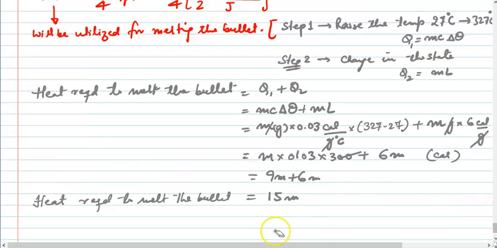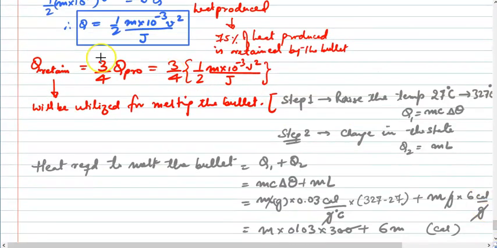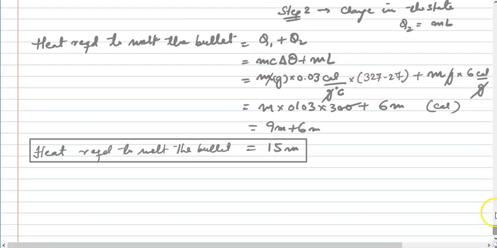Now, this heat required to melt the bullet is going to be equal to the heat that is already retained by the bullet while doing that mechanical work. So how much was the heat retained by the bullet? Just look up. You will find the heat retained by the bullet was 3/4 half M. So these two things must be equal. So what I am doing, I am just putting this.